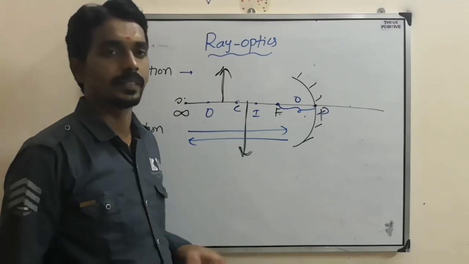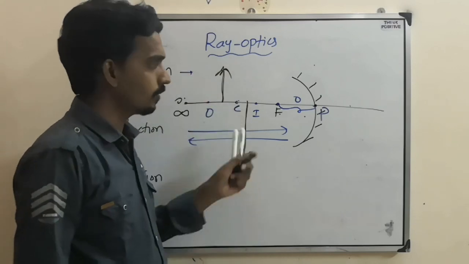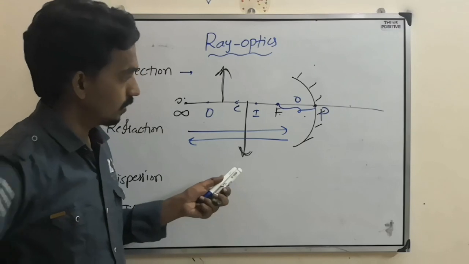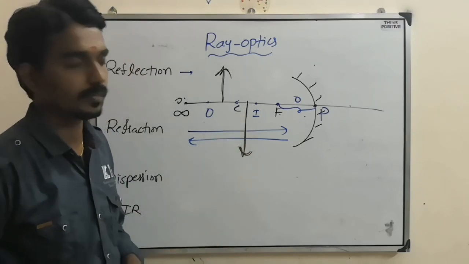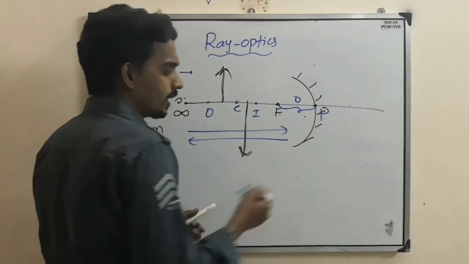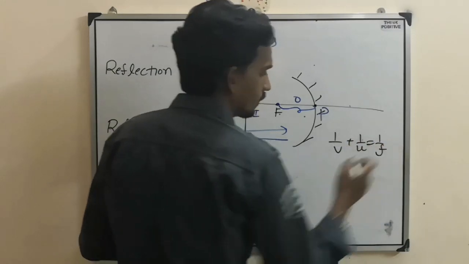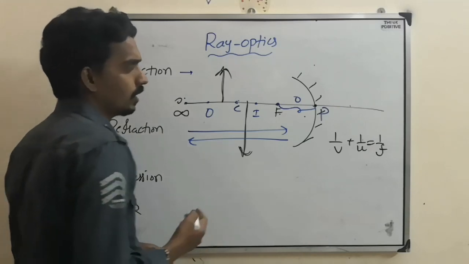So that is called erect. If object and image are on the same side, either upside or downside, that we call erect. So here the object and image position is very important. Now whatever may be the position, if you want to find the exact position, the formula is 1/v + 1/u = 1/f. And here also a few more formulas you need to remember.